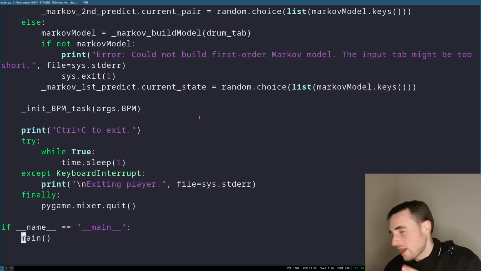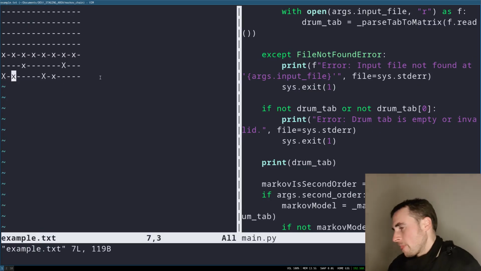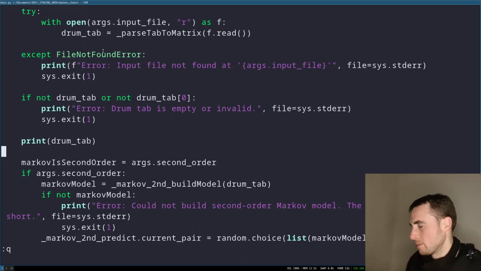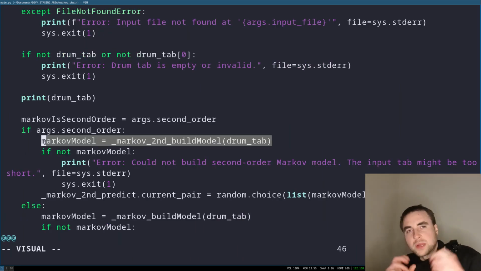Here is a fleshed out script that uses the exact same process as the weather prediction model and the sentence prediction model. I am inputting a drum pattern as a tab, and then tokenizing it. We build up the model, the Markov model being a finite set of all of the states, as well as all of the probability transitions from one state to another state.